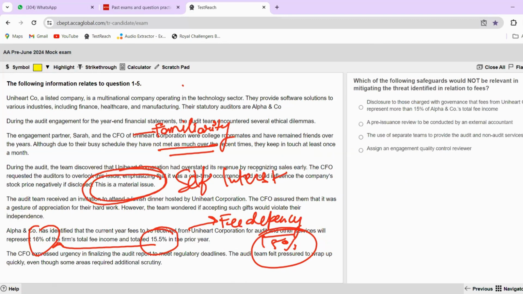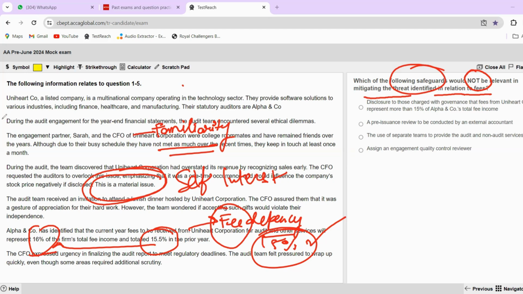Which of the following safeguards? Okay, so they have given us some kinds of safeguards. Which safeguard would not be relevant in mitigating the threat identified in relation to the fee? So the threat here is fee dependency, and our fees cannot exceed more than 15% of the amount of fee that we are taking from a particular client, right?